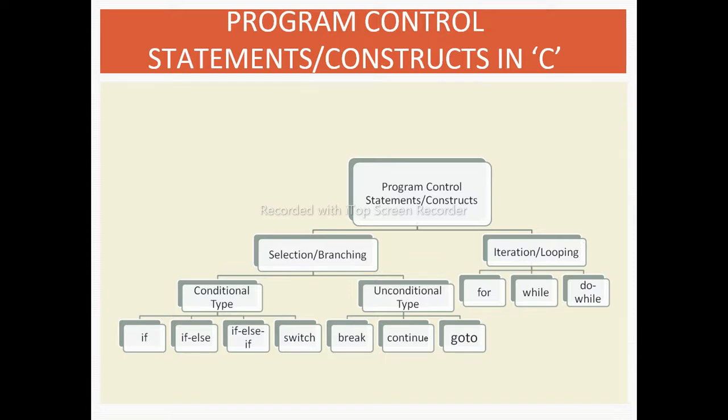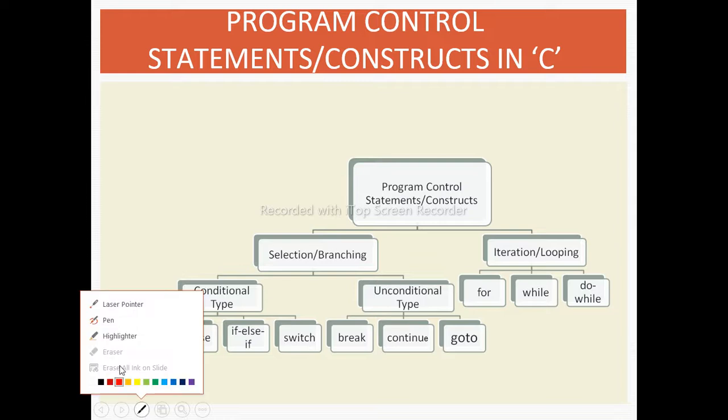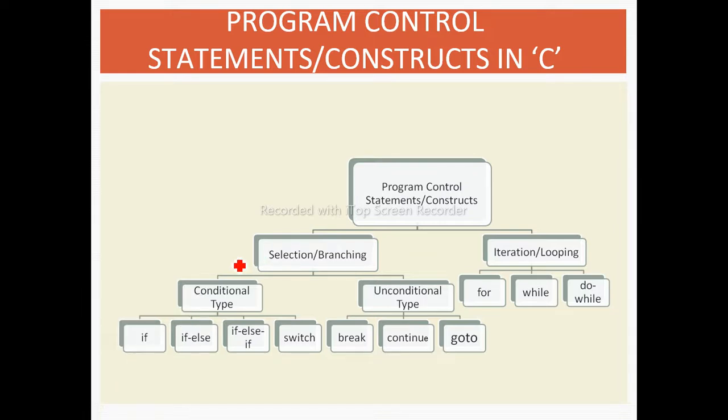First, the branching is of two types: selection branching and iteration branching. The first one is selection branching. In this, by using a particular condition we can execute our C program. With iteration or looping, our statements will get executed in a repetitive manner or in a loop.